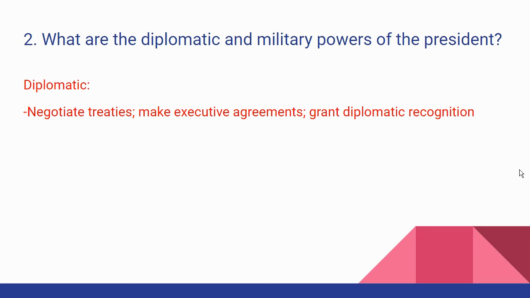He can make executive agreements. Now remember, treaties must be confirmed by 2/3 of the Senate. So unless it's just something that's popular, the Senate's not going to confirm it. And so what often happens is they make executive agreements. And here's a good example.